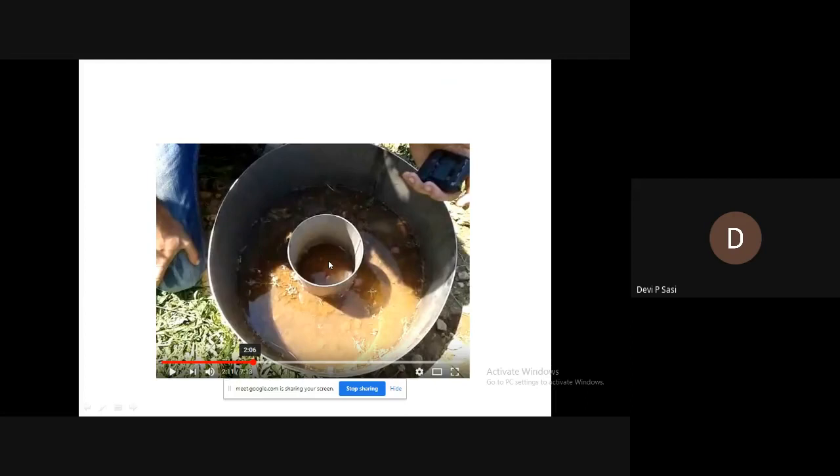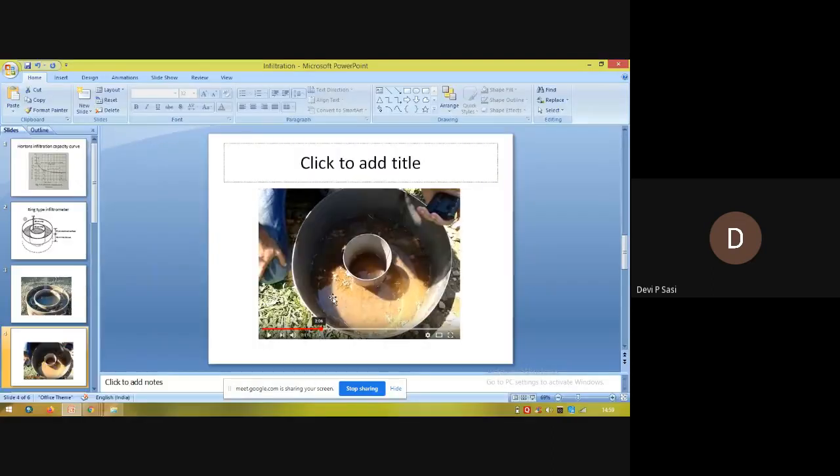Fix a level, and after fixing the level, apply the water inside this inner ring as well as in the annular space, that means the space between the inner and outer ring. First you fix a level, then you add water to the inner ring and also in the space between inner and outer rings. So the water which must be added to maintain a constant level gives the infiltration.